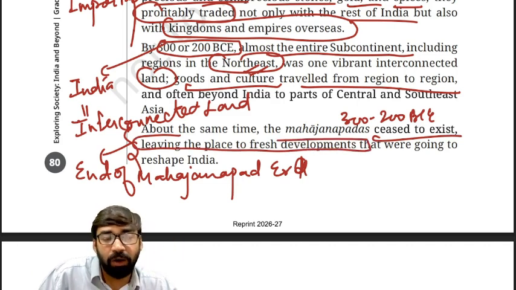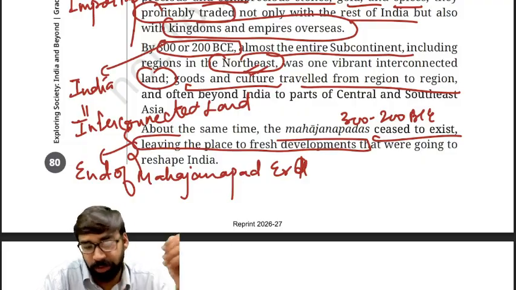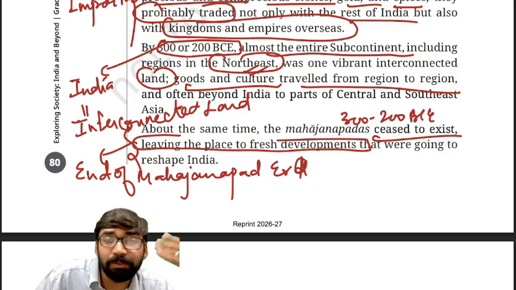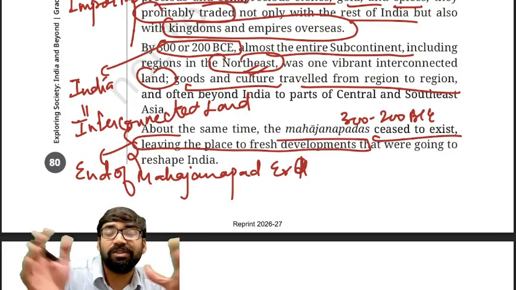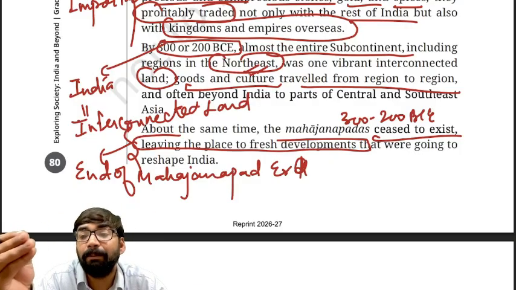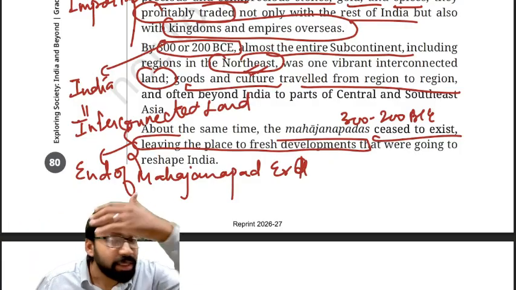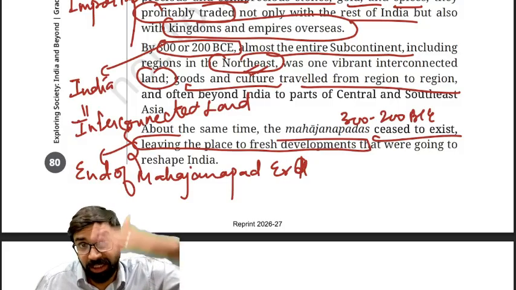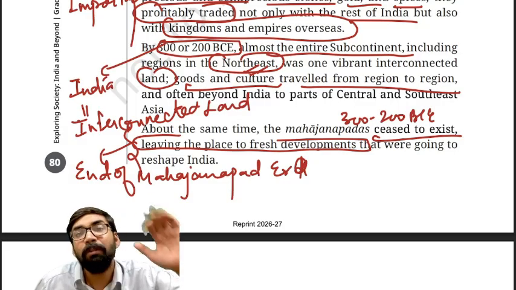That means now again the transition of new developments took place, and when Mahajanpadas ceased to exist, it resulted into the formation of a large empire which is called Mauryan Empire, which extends from the Himalayas till Karnataka, Afghanistan to Bangladesh.